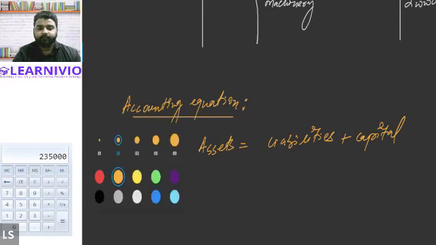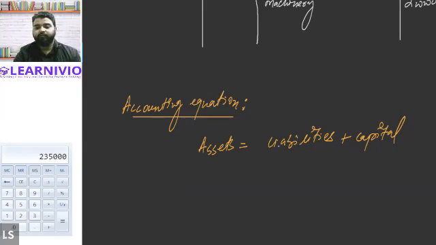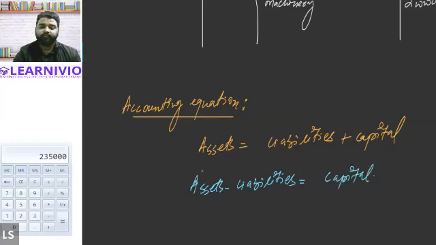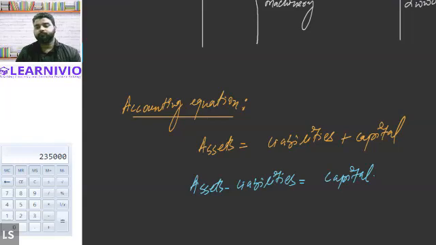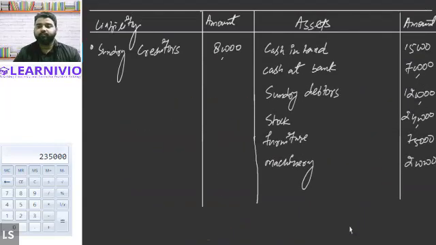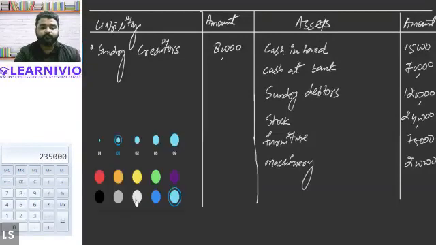Keeping this in mind, can we prepare the formula of the capital from this equation? Answer is yes. In order to calculate capital, we can simply reduce liabilities from assets, and the remaining value will be capital. Is that right? So we add all the assets, subtract all the liabilities, then we will get capital. Alexander, Steve, Halima, are all of you getting this point? Yes, sir.